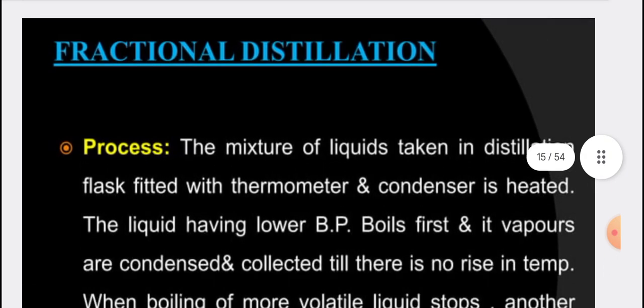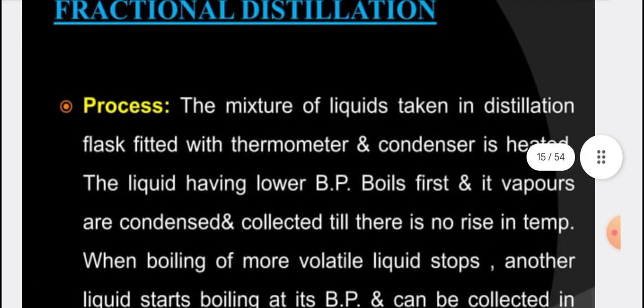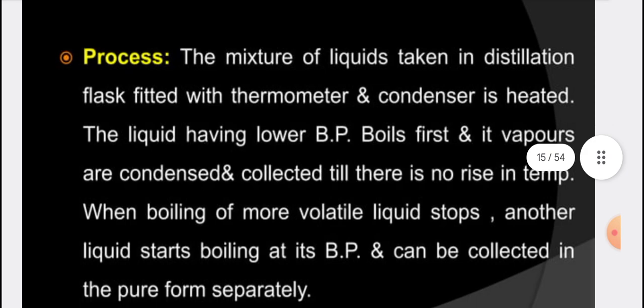So what is the process? The mixture of liquids taken in a distillation flask fitted with a thermometer and condenser is heated. The liquid having the lower boiling point boils out first, and its vapors are condensed and collected till there is no rise in temperature. When boiling of the more volatile liquid stops, another liquid starts boiling at its boiling point and can be collected in pure form separately.